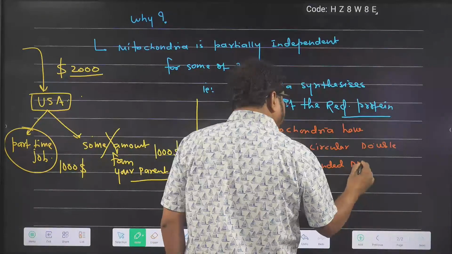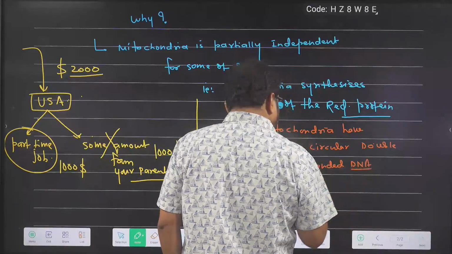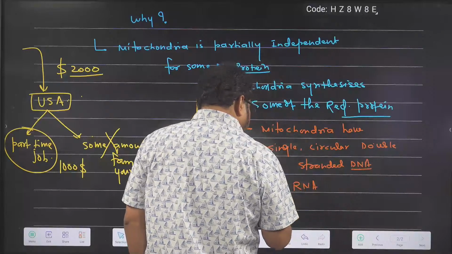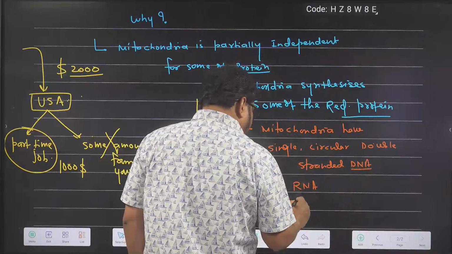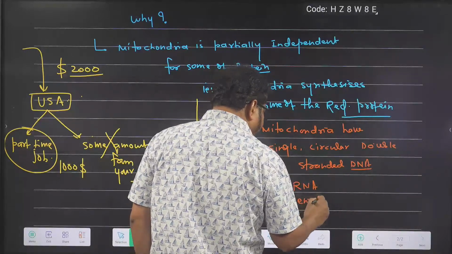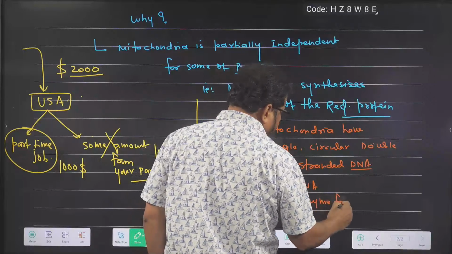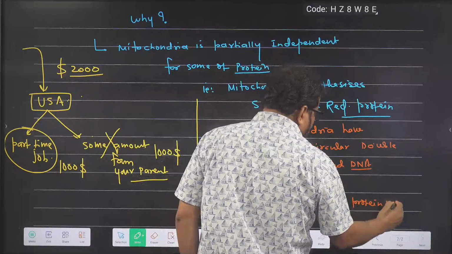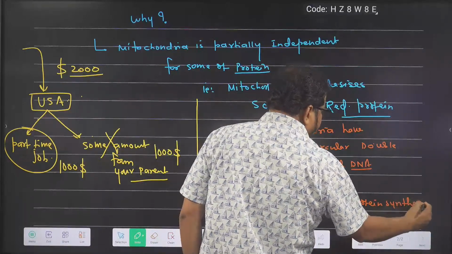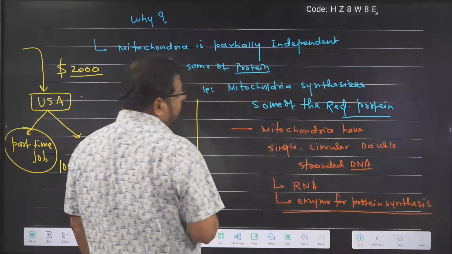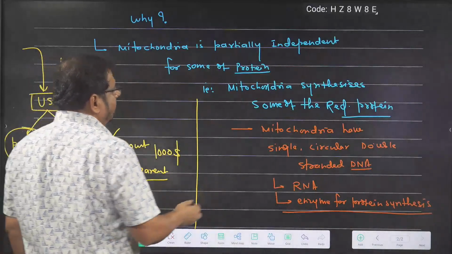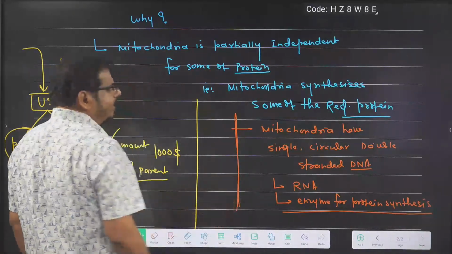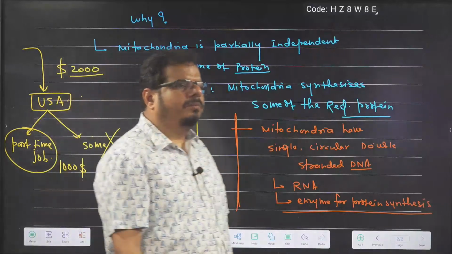This is a cell organelle which has DNA. Even RNA is present. Getting the things or not? And even enzymes for protein synthesis are also present. So whatever machinery is required for protein synthesis is present inside the mitochondria. Protein here is equal to money, assume, in the cell.